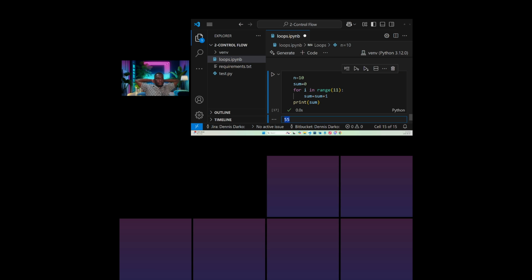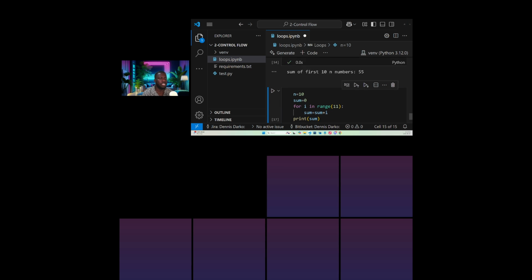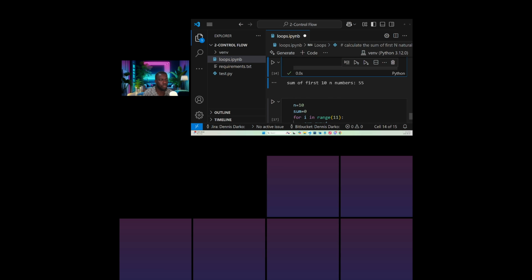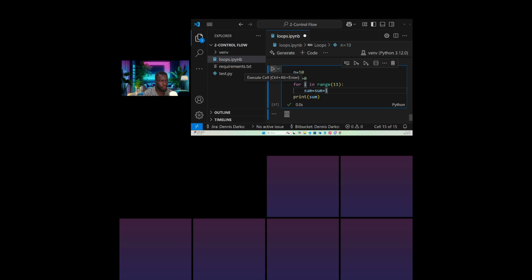Why did we not use count equals count plus one? This time around we are using a for loop, so it's different. The reason we are not using count is because with a while loop, we don't want it to keep iterating. If I remove this count, the program will continue to run, and we don't want that. So it should work.